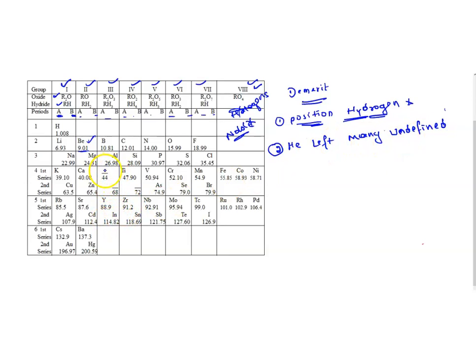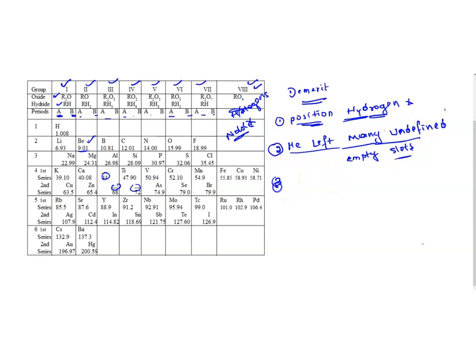So he was not able to give a definition for the other empty slots he left in his table.